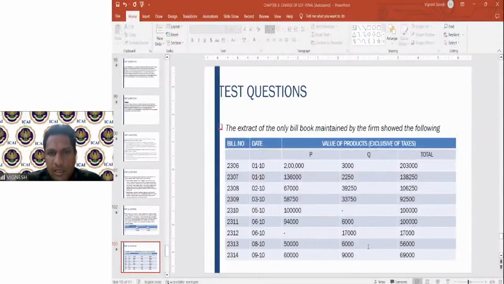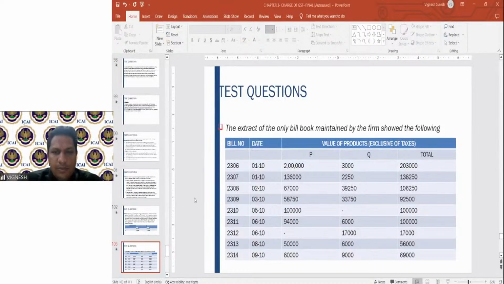Let me tell you the page number. It's problem number 6 of 3.78. 3.78 is the page number, problem number 6. So there you can just see, or you can take a screenshot from here also if you don't have the respective question.